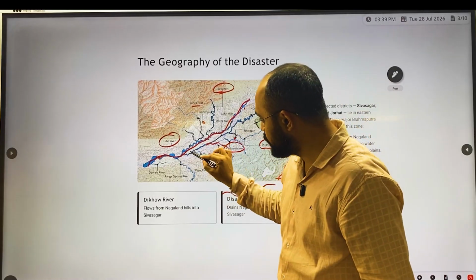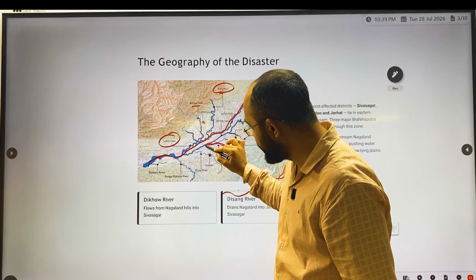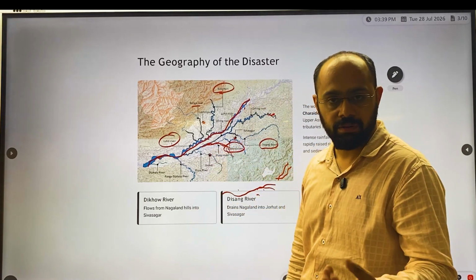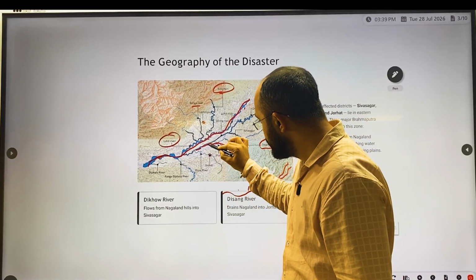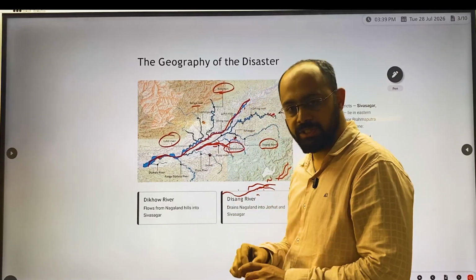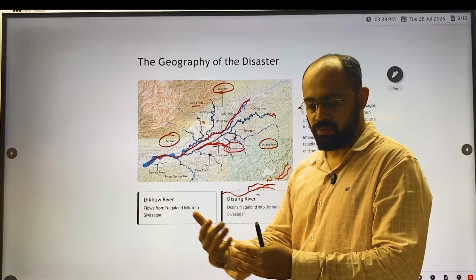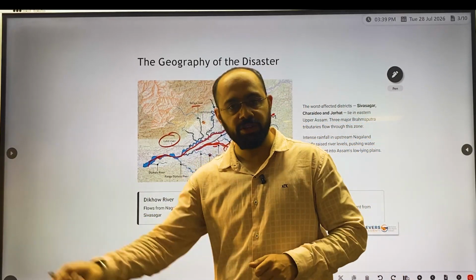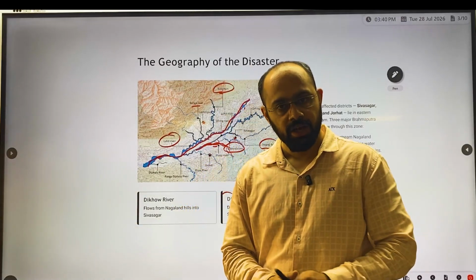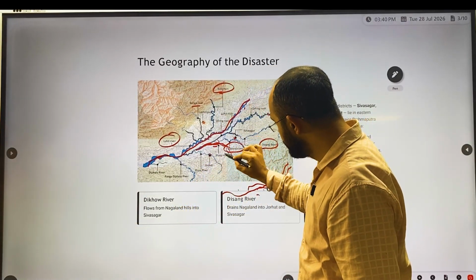Whatever water had gone to the main Brahmaputra river had moved backward. For example, if you throw some water and the hole is blocked, that water will come back. Here also the same thing happened.